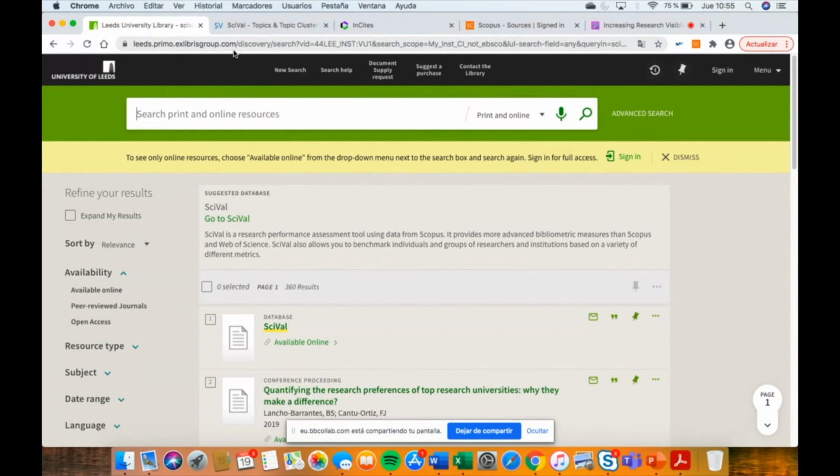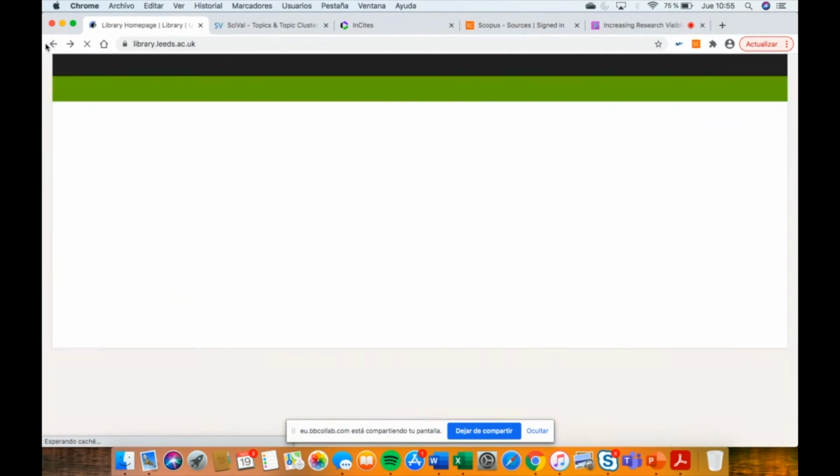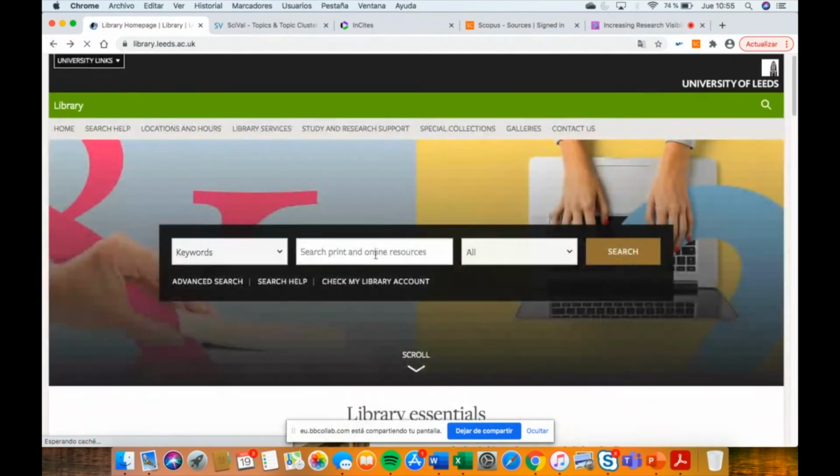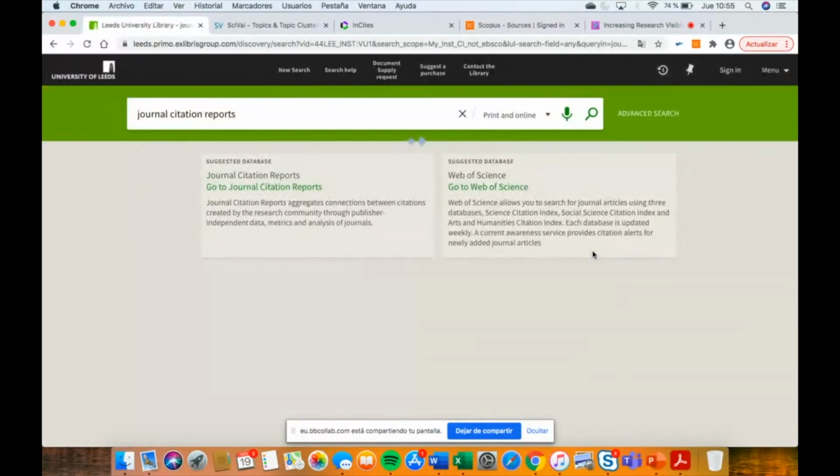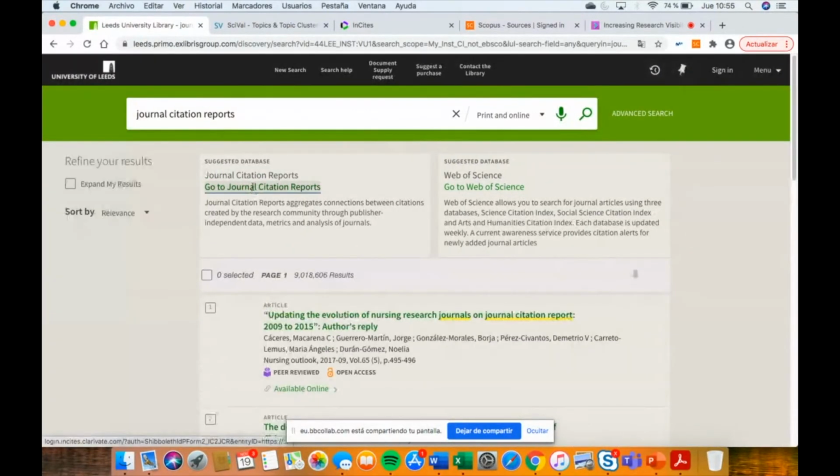So, I'm going to type here. If you use the library homepage again, in the main box, you type Journal Citation Reports. This belongs to Web of Science.